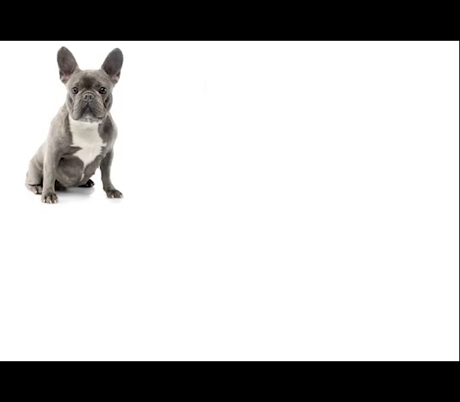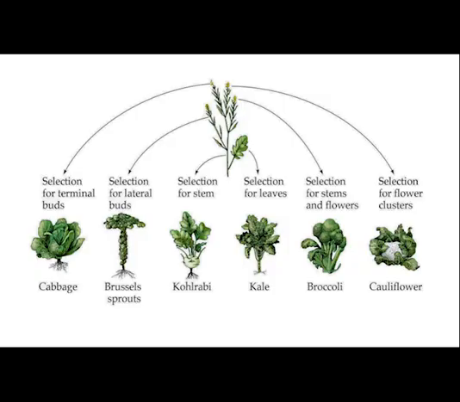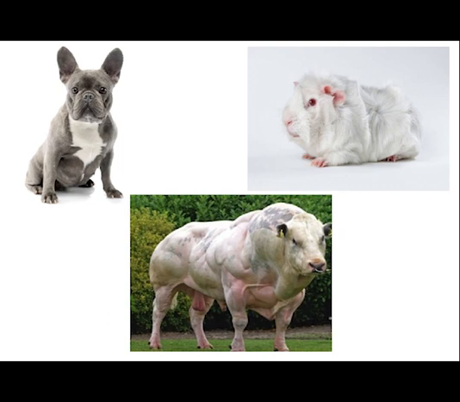Now, the traits desired by the humans can be purely for looks, such as the French bulldog, or it could be something more advantageous to us, such as a cow that makes more meat, a cow that produces more milk. It could be crops that have an increased yield. It could be fruit trees that have bigger fruit and more fruit, or it could be something as innocuous as an albino guinea pig that wouldn't survive in the wild, but we like to breed our albino guinea pigs because they look nice and the children love to pat them.